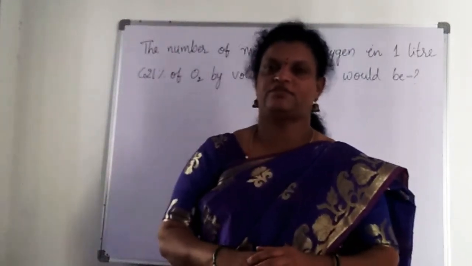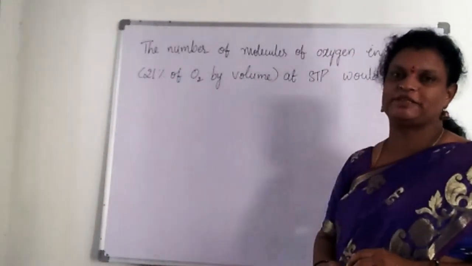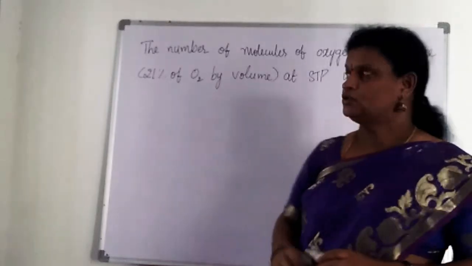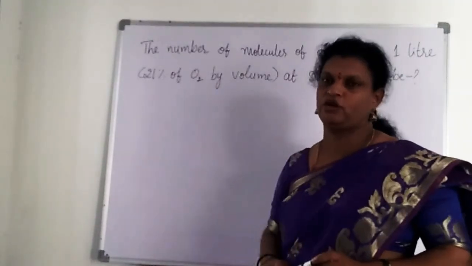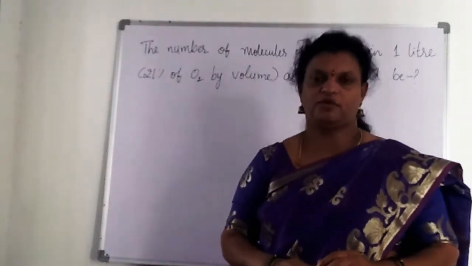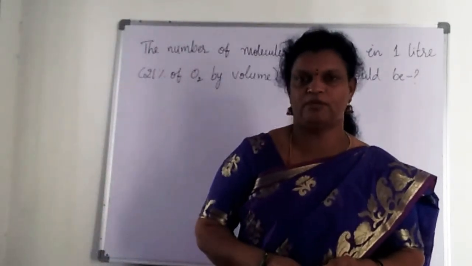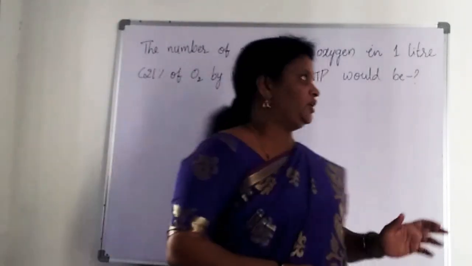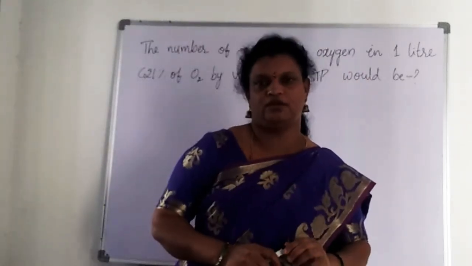Welcome back to another session of mole concept. Here we are going to find out the number of molecules present in 1 liter of air. We already know that 1 liter of air will contain 21% oxygen by volume. If you take some amount of air, 21% oxygen will be present in it. So how many oxygen molecules are present if you are taking 1 liter of air?